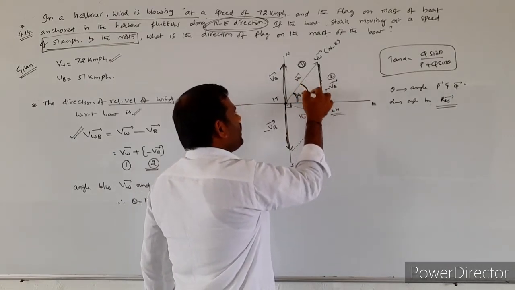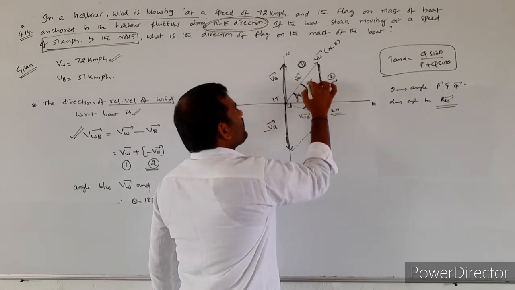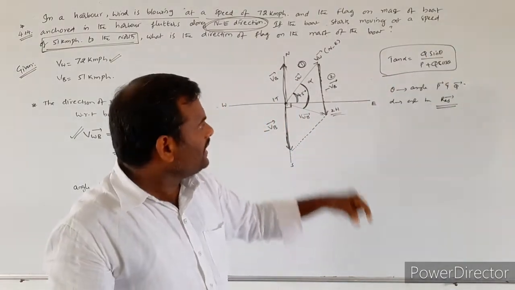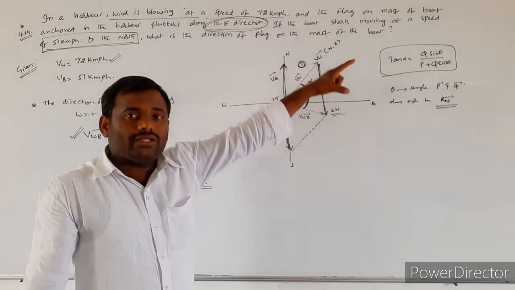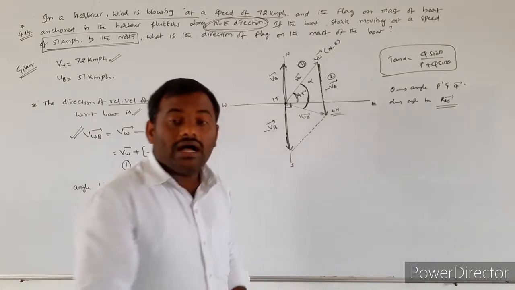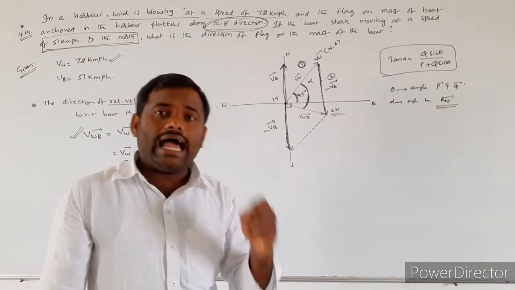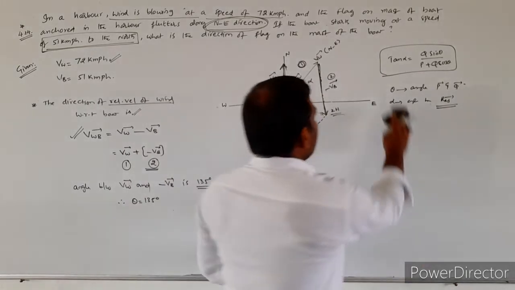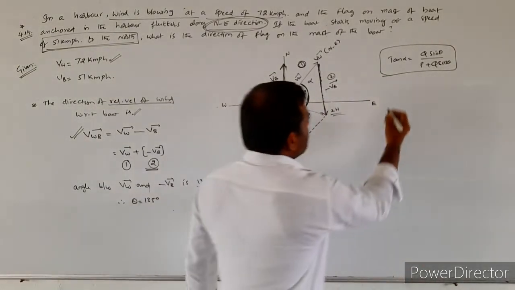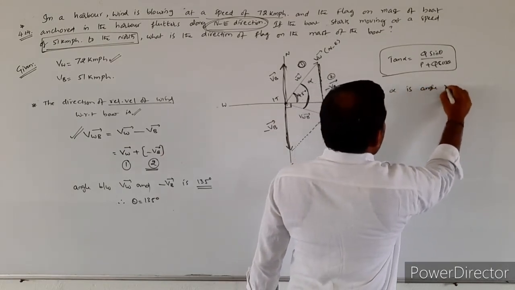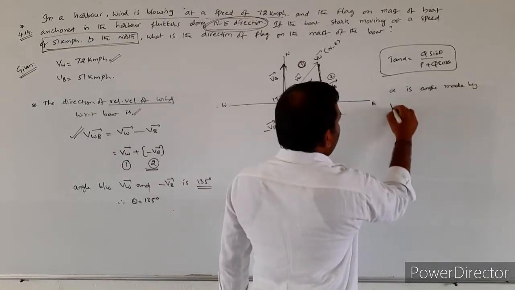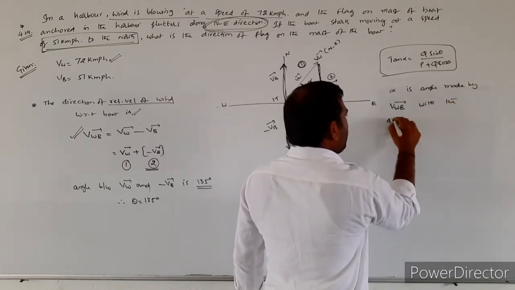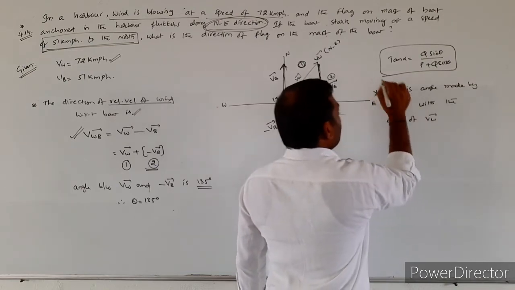Alpha is the angle made by the resultant vector with respect to the first vector, VW bar, the velocity of the wind. In the formula the first vector was P bar, but here out of the two vectors the first vector is VW bar.